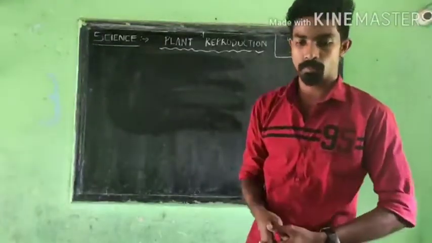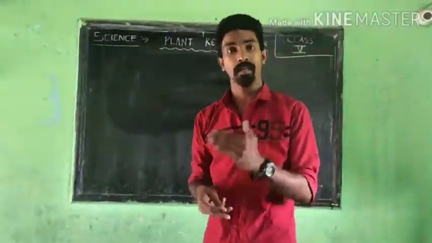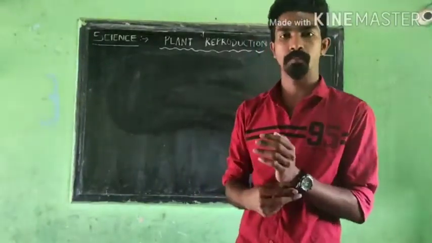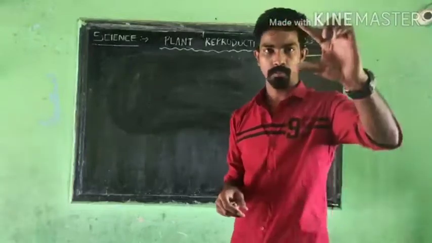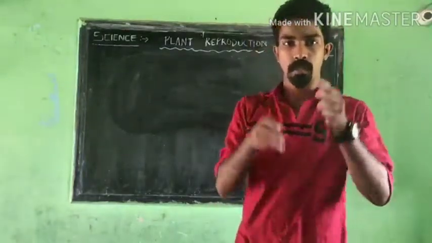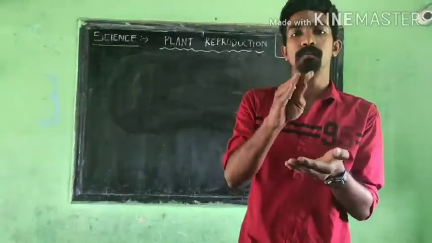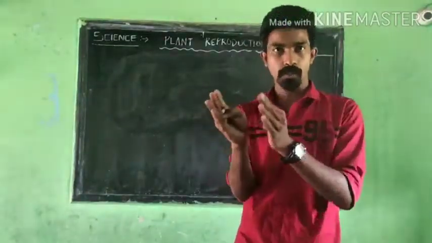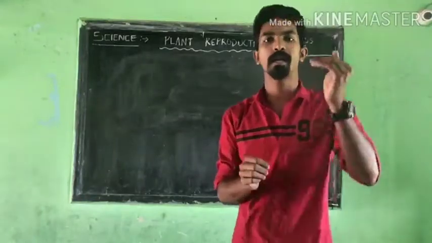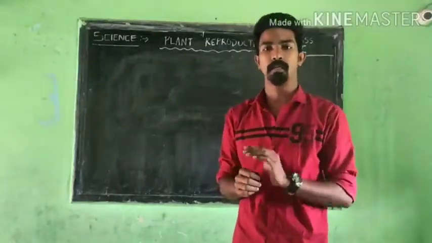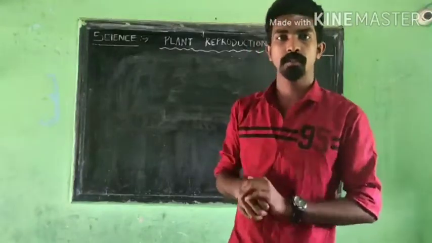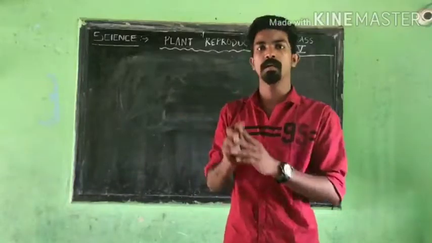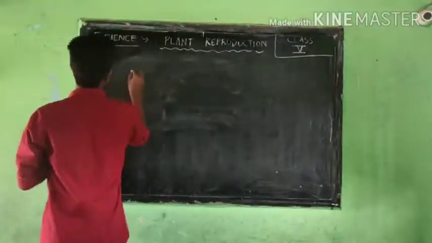The next portion, page number 3. Again, we have one more activity. Before going to that activity, there is a small topic called seed germination. How a seed germinates, or a seed changes into a seedling. That process is called germination. Here they have given the simple definition of seed germination: the process by which a seed changes into a seedling. That is called germination.